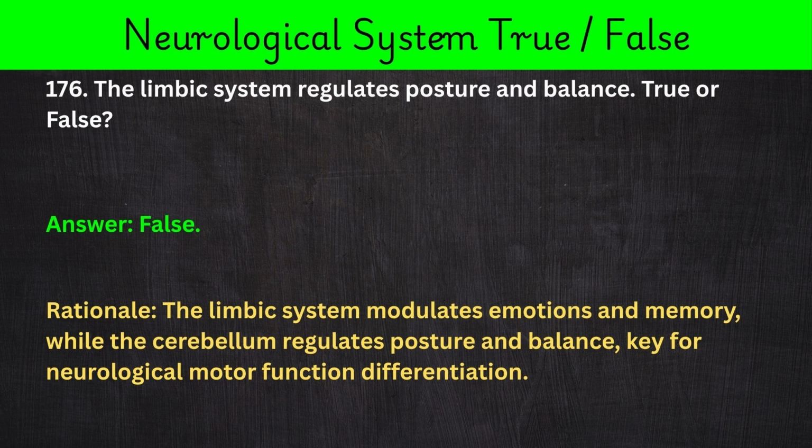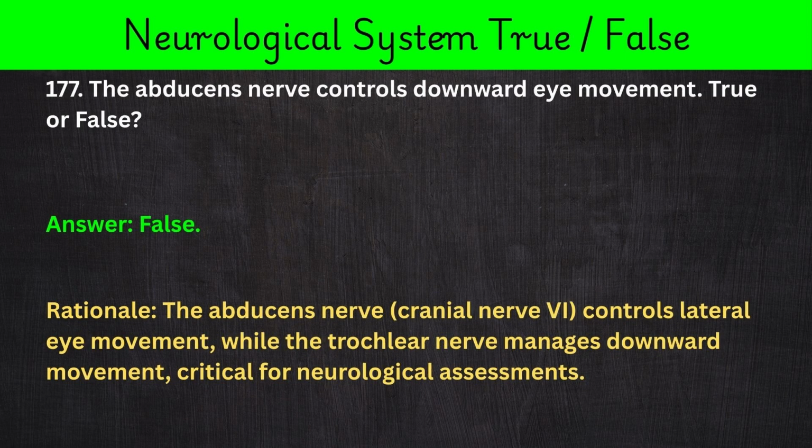176. The limbic system regulates posture and balance. True or false? Answer: false. Rationale: the limbic system modulates emotions and memory, while the cerebellum regulates posture and balance, key for neurological motor function differentiation.